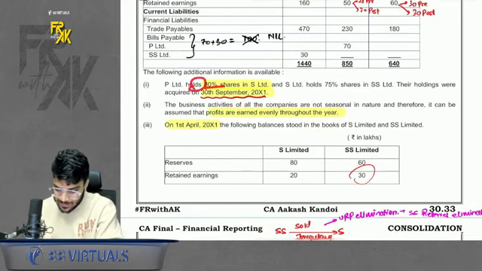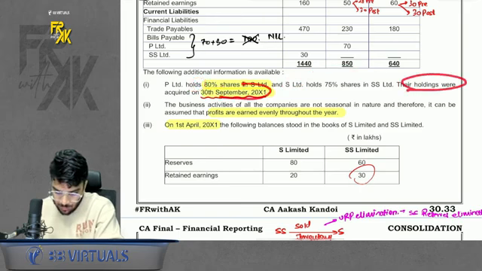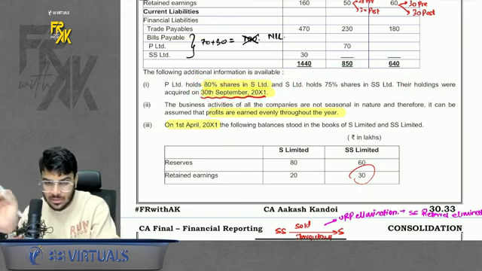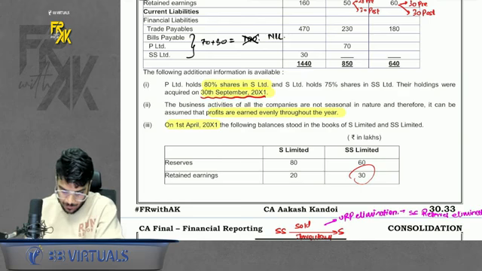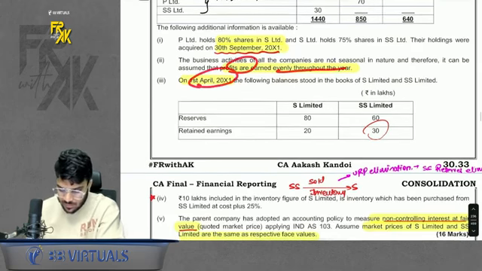P holds 80% and S holds 70% in SS. Both their holdings were acquired on 30th September, so both the controls came on 30th September only. Business profits are accrued evenly throughout the year. Then the opening balance of reserves is given.